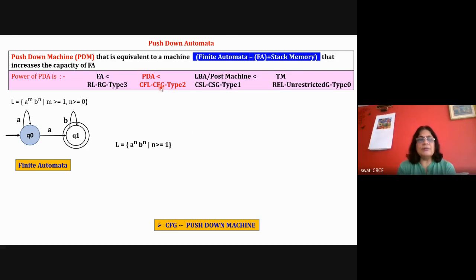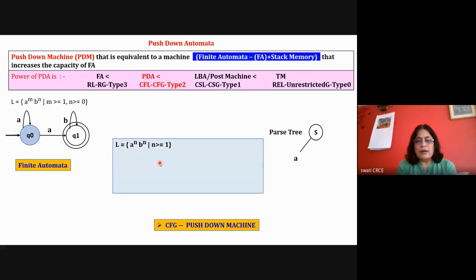So pushdown machine is a machine. If you add a stack to the finite state machine, we get the pushdown machine, and it understands the language that is context-free language. Okay, so this we have done. We need to know how to design the context-free language or context-free grammar for a particular statement, and it is always represented in the form of recursion.